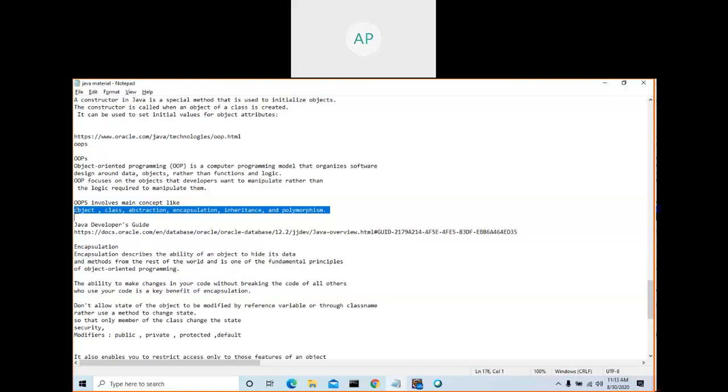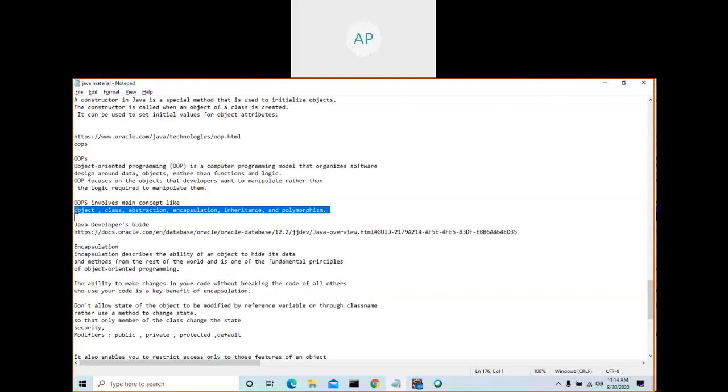Encapsulation is all about hiding the data members. You know what the data members are? What are the members we saw in a class? A class contains variables and methods. We also saw constructors. So there are other members in the class also, but mainly we are going to have variables and methods. These are all the members of a class. When you create an object, it is the same thing; an object also contains variables and methods.